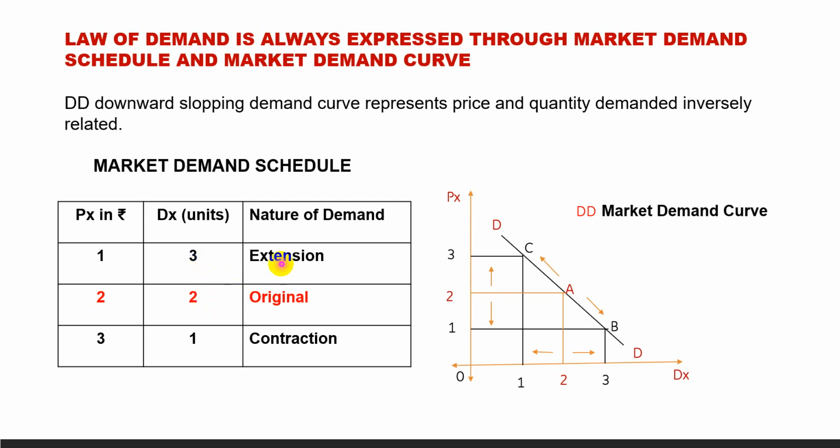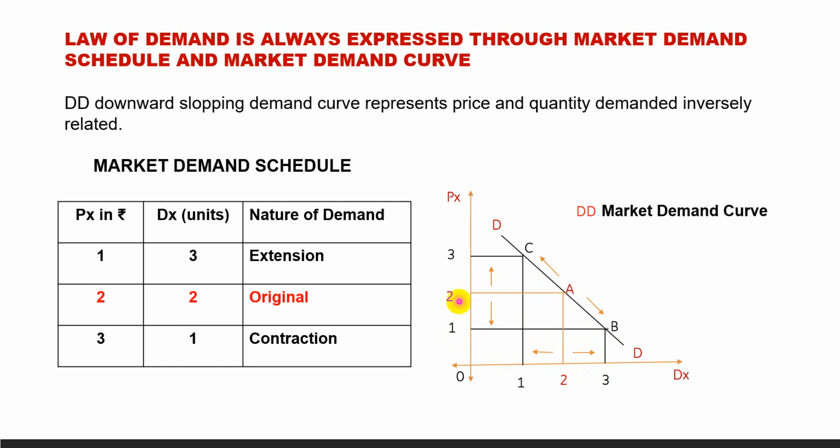So this is called extension in demand. When the price decreases, quantity demanded increases, this is called extension. At 2 rupees, the quantity demanded is 2 units, and when price becomes 1, the quantity demanded becomes 3 units. So the quantity demanded increased from 2 to 3. When price is 2, that is point A on the demand curve.